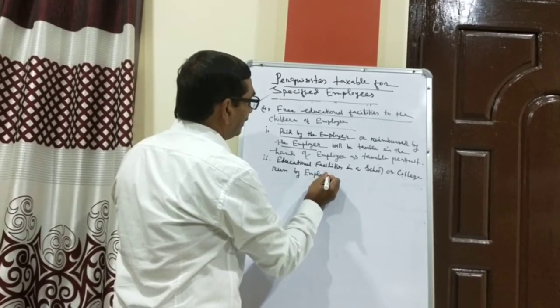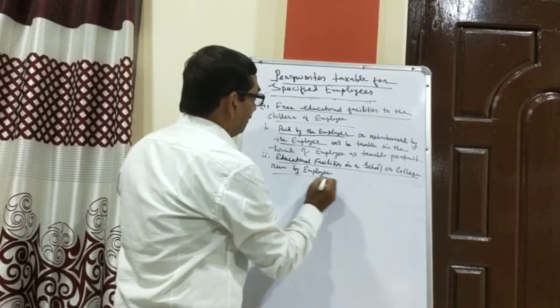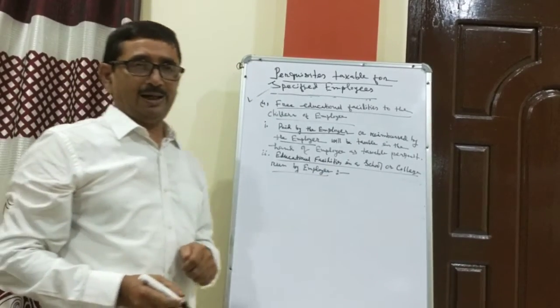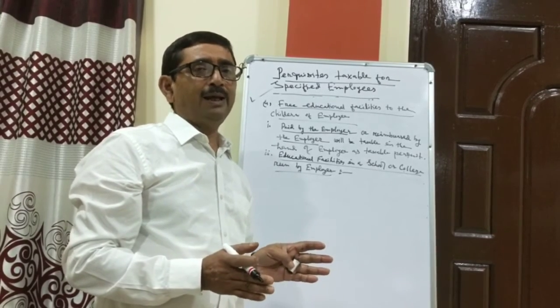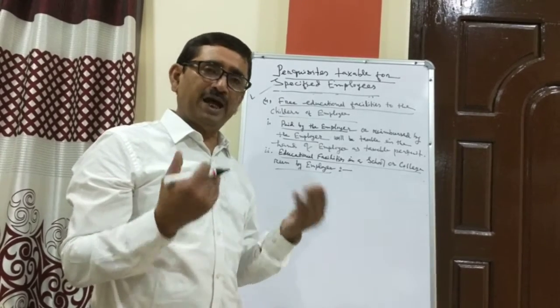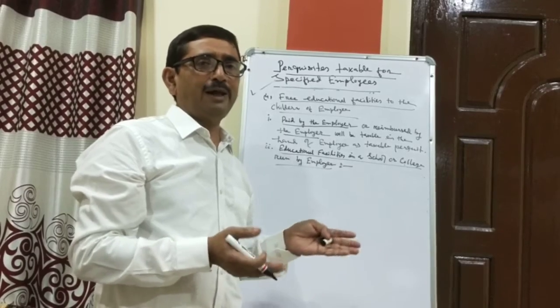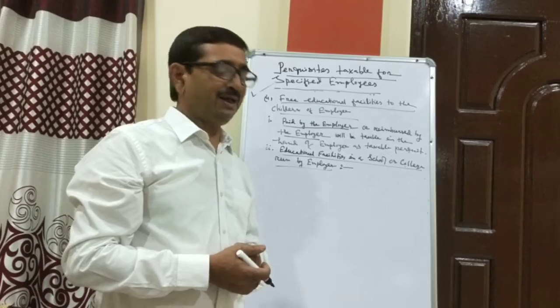That means the employer owns educational institutions. Some employers may have their own educational institution, and all the children of employees are educated there. In that case, the employer need not pay anything. The employer directly pays and incurs all the expenses for the education of the children.